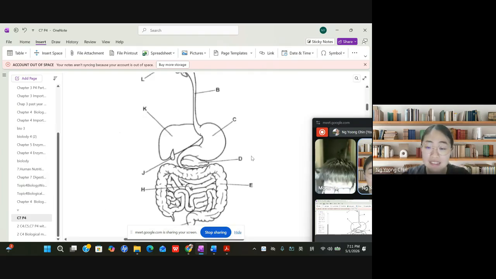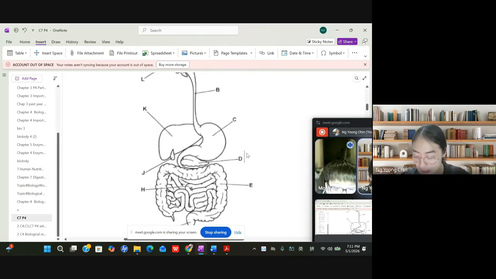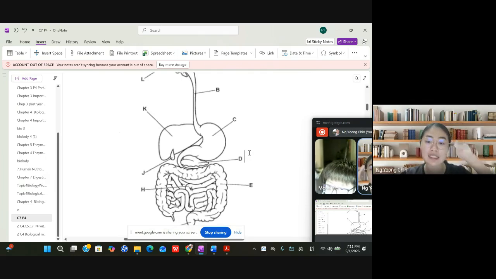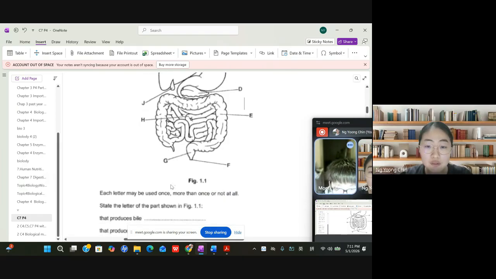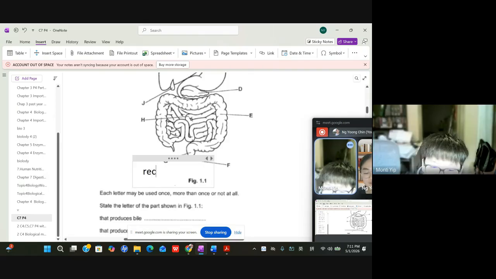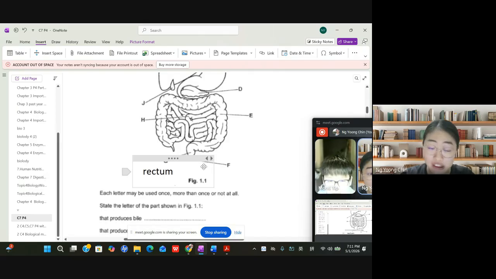Then how about D? It's the pancreas. Tell me what is the function of the pancreas? What kind of substance will it secrete? Enzyme, correct. The pancreas secretes enzymes. Then how about E? E is the large intestine. How about H? Small intestine. And how about G? The rectum. The rectum is a part of the large intestine.